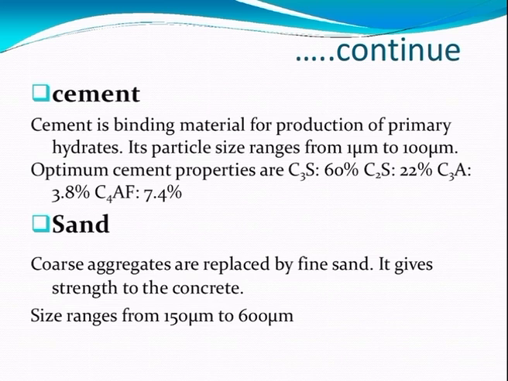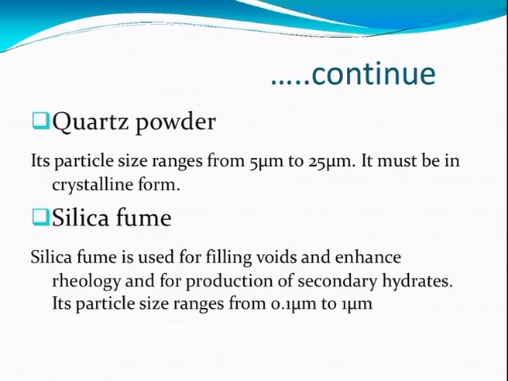The optimum cement properties include tricalcium silicate of 60%, dicalcium silicate of 22%, tricalcium aluminate of 3.8%, and tetracalcium aluminoferrite of 7.4%. Next one, sand. The coarse aggregate is replaced by fine sand. It gives strength to the concrete. The size of the sand ranges from 150 micrometer to 600 micrometer.